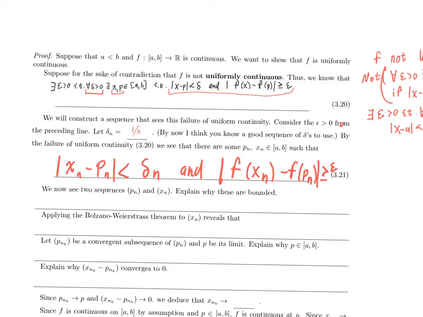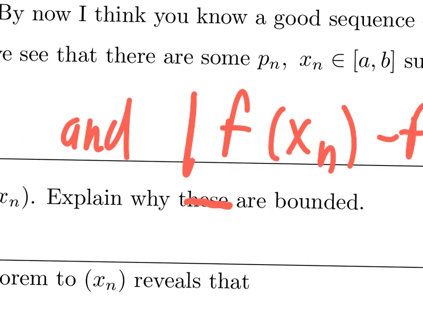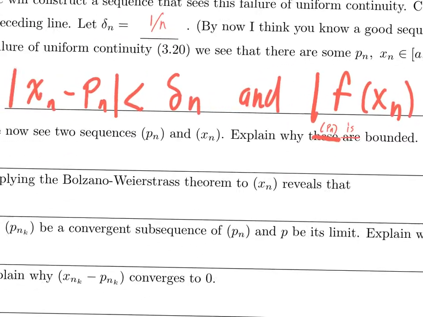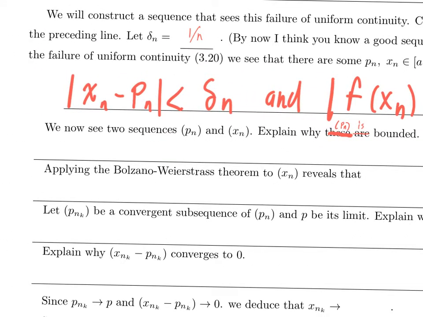As our first step, let's take advantage of the fact that we know these two sequences, and maybe I'll focus on p sub n. There'll be some inconsistency in some of the next couple lines, but those will be fixed hopefully before you see the physical notes online. So I see two sequences, x sub n and p sub n. Let's explain why p sub n is bounded. Well, you already know why p sub n is bounded. For every n, p sub n is in the closed bounded interval a b.